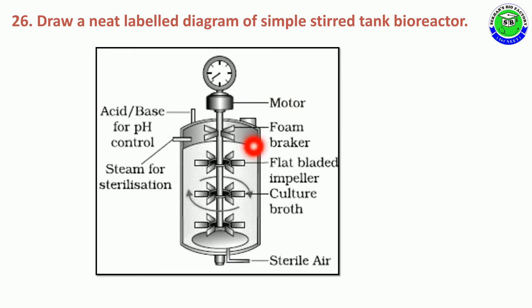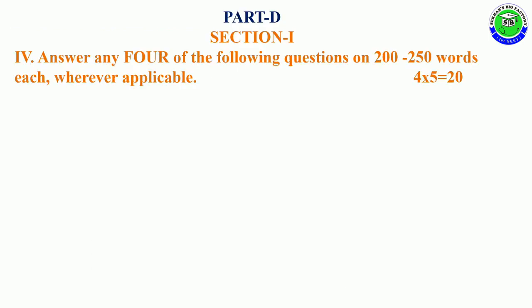In this, the labelings are the motor, foam breakers, flat bladed impellers, culture broth, sterile air, acid or base for pH control, along with steam for sterilization. So in this labeling, at least you have to mention 6 correct labelings, then you will get 3 marks.